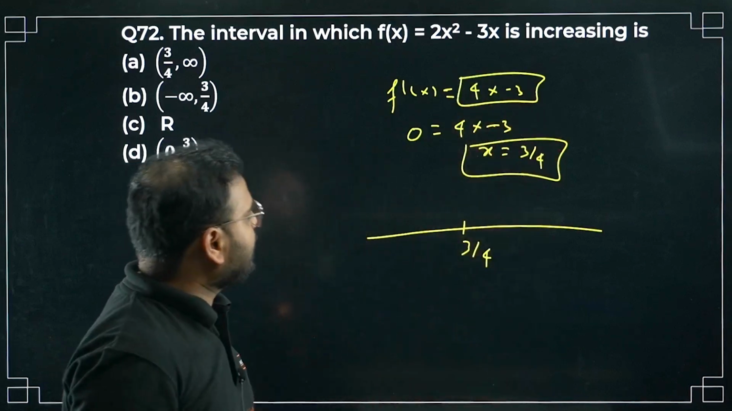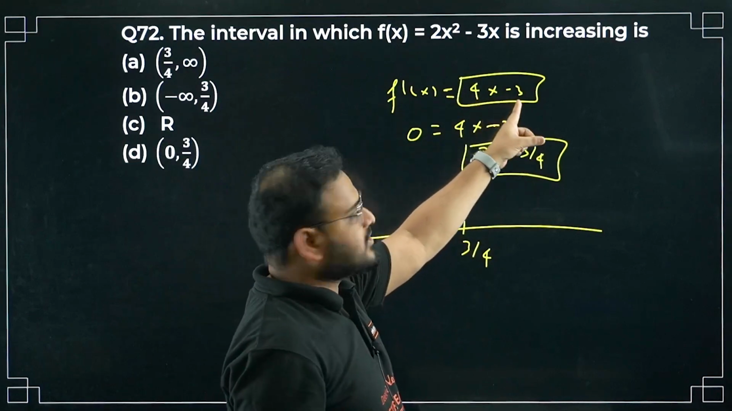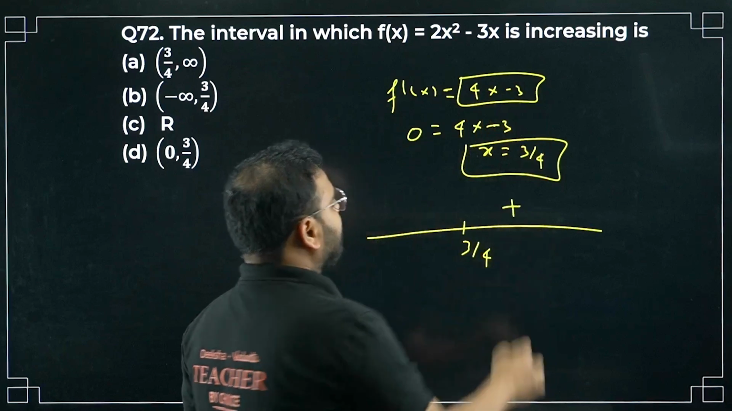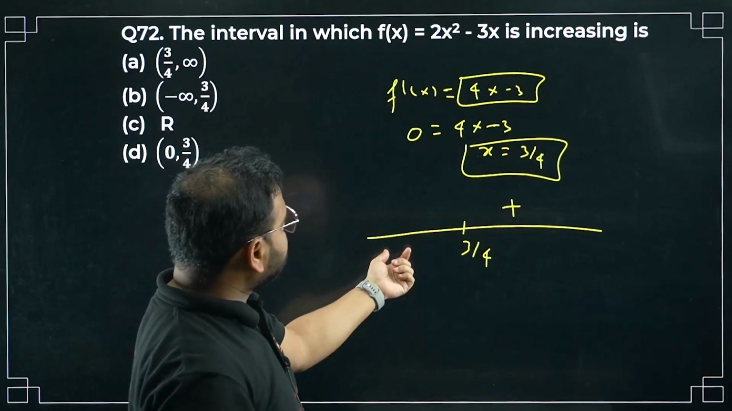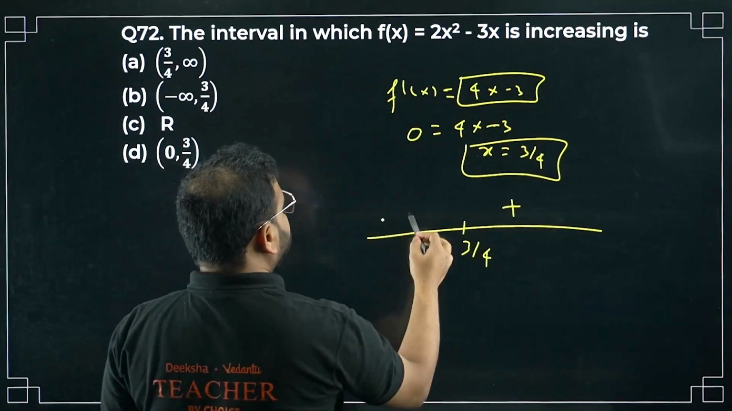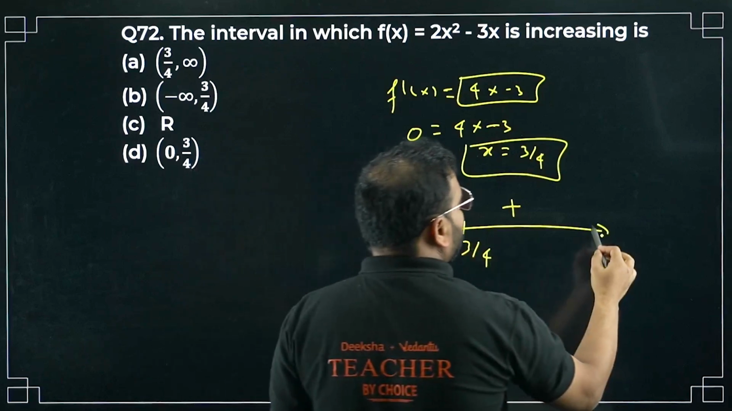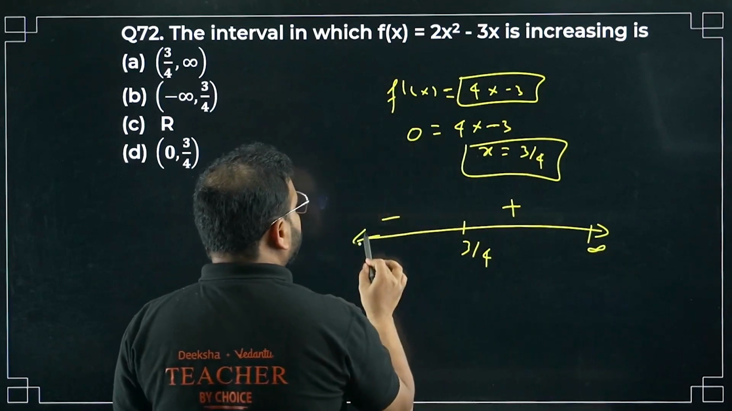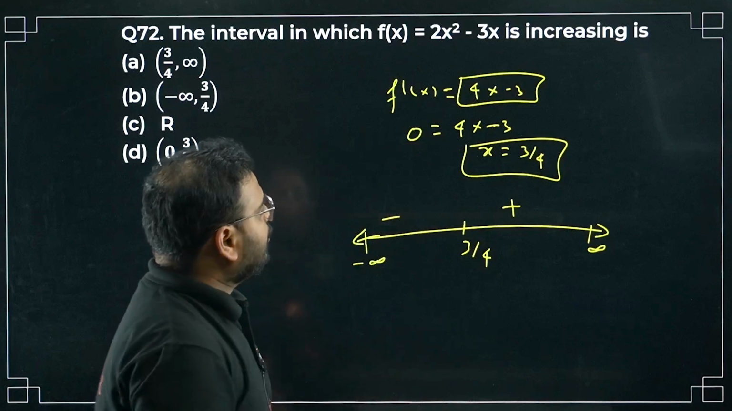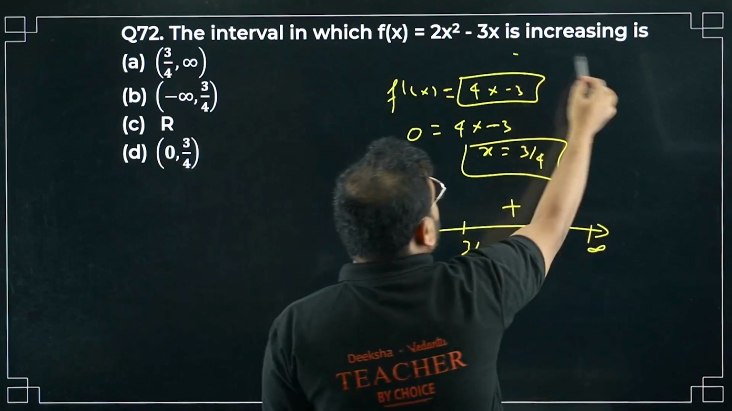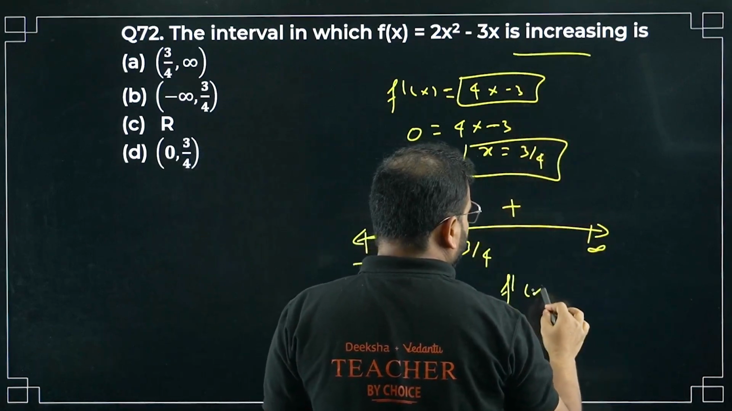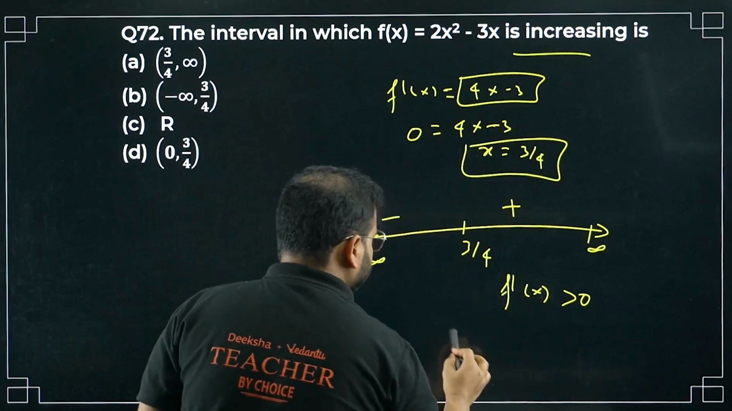If you put x as 1 over here, you get 4 minus 3, which is positive. Right? Put x as 0 over here, you get minus 3, so negative. 0 is on this side, right? Over this side you have positive. This is going to be till infinity. This is going to be till negative infinity. What are you looking for? Increasing function, right? Means you're looking for derivative to be positive, right? What is the answer?